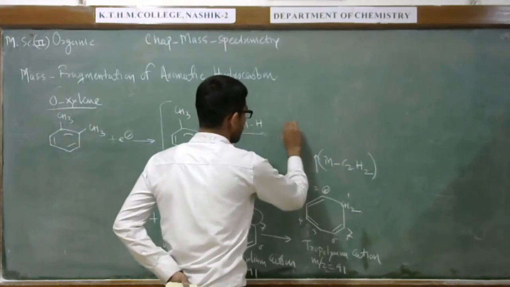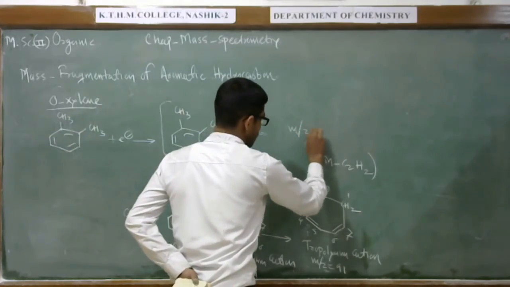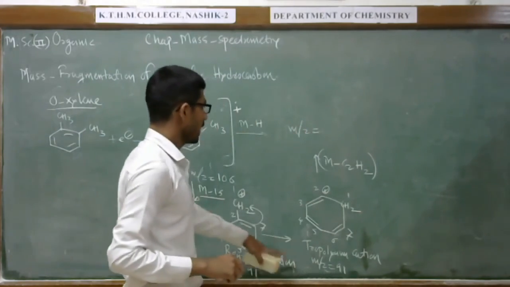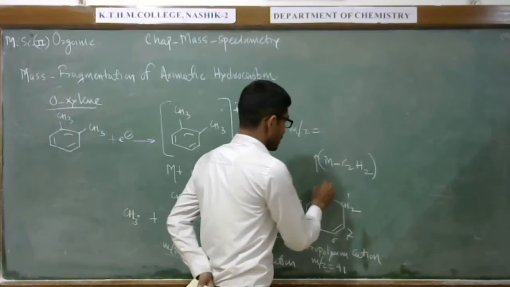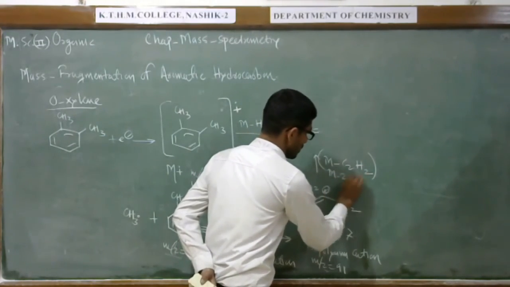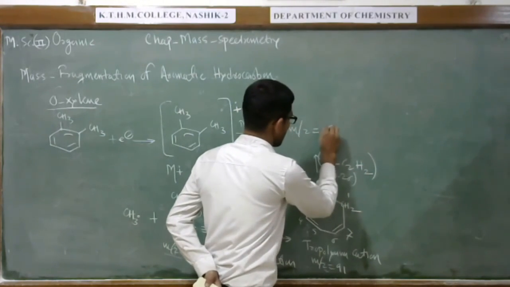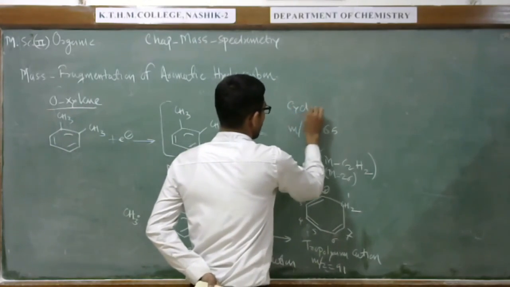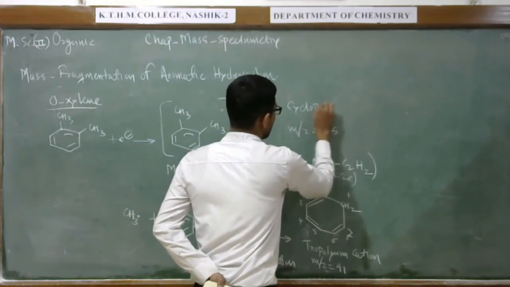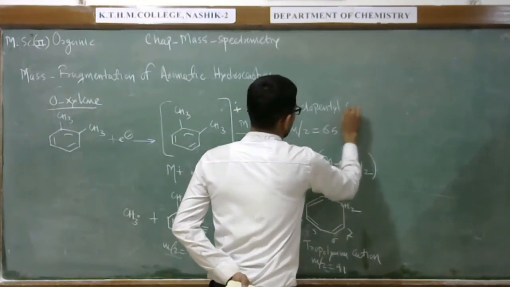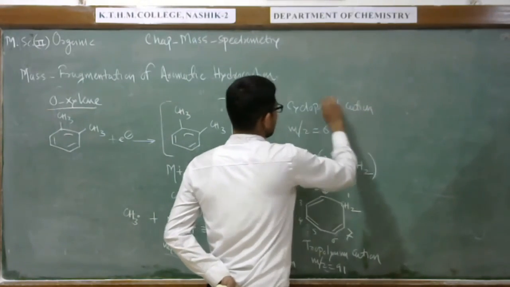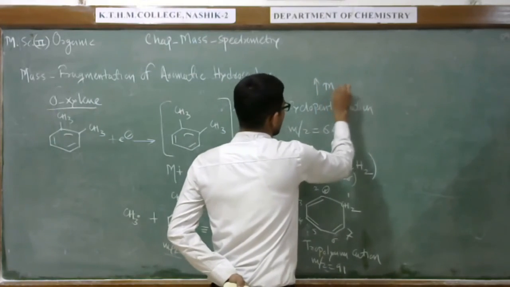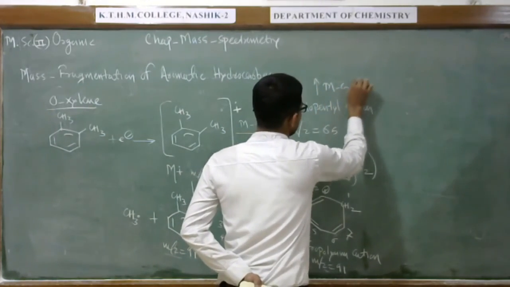So we can observe the peak at mass to charge ratio 91 minus 26, that is nothing but 65, the cyclopentyl cation. The cyclopentyl cation further loses an acetylene molecule, C2H2.